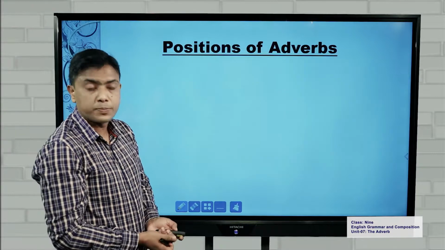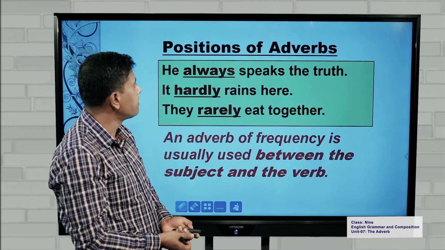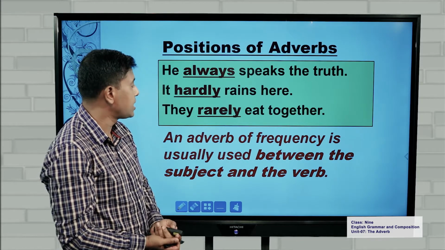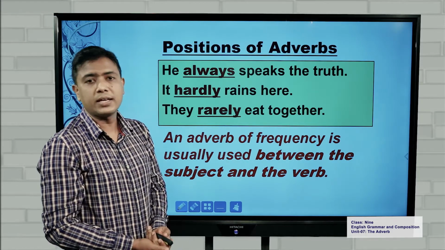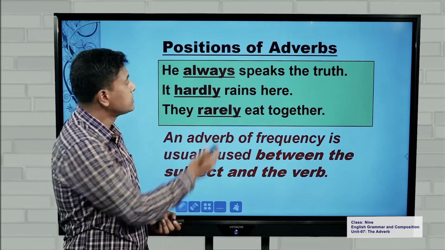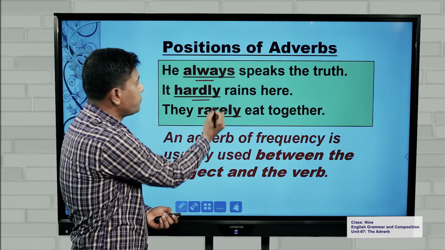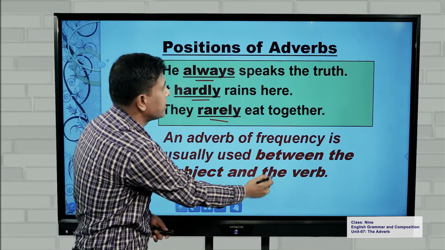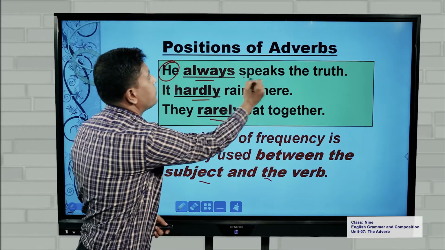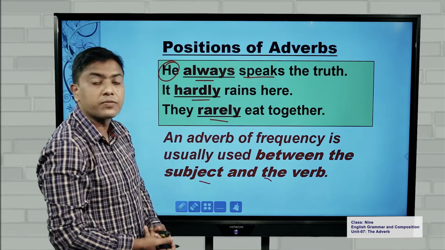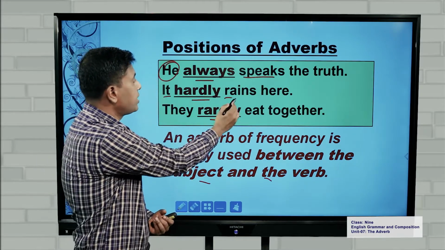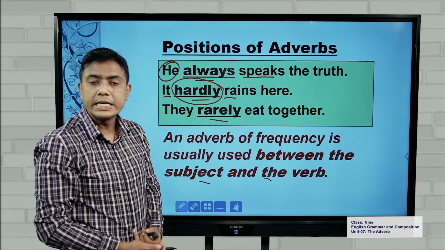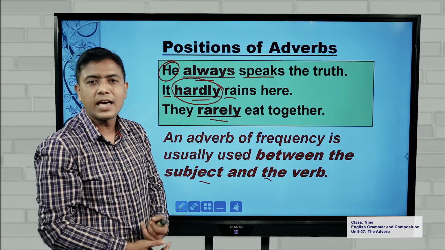More rules of placement of adverbs. If you look at these examples, the first one, he always speaks the truth. It hardly rains here. They rarely eat together. You can see that adverbs of frequency are used in between the subject and the verb. See, subject, verb, and in between, we have used an adverb of frequency. So the adverb of frequency is placed in between subject and verb.